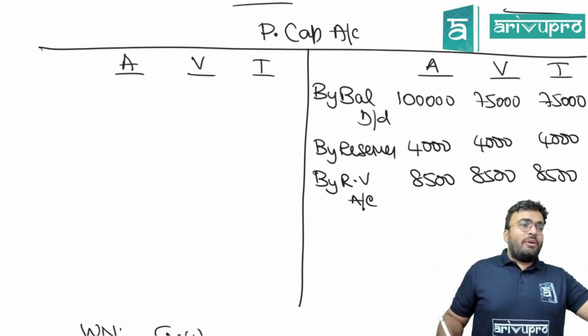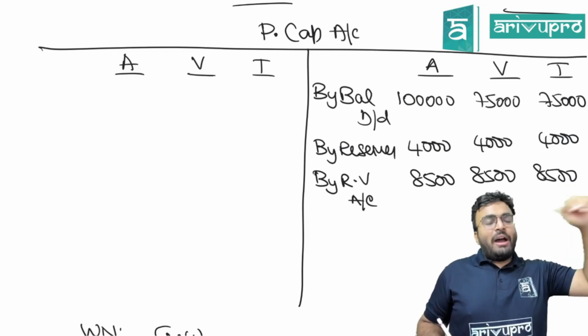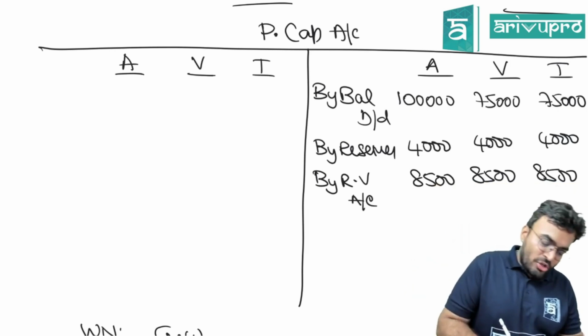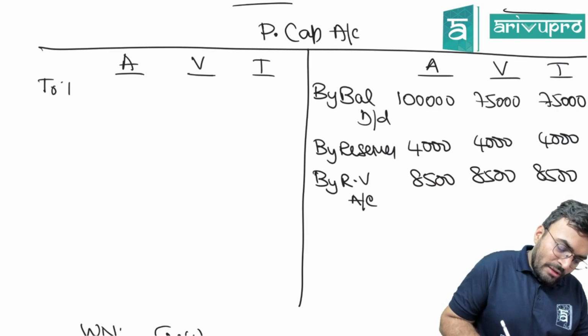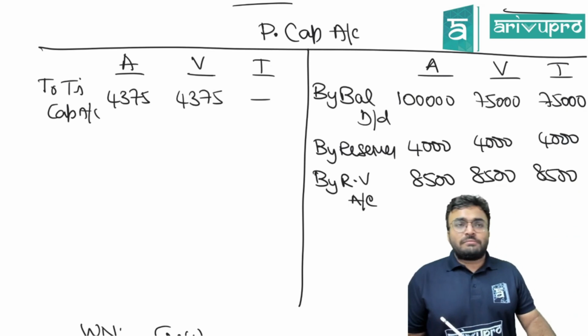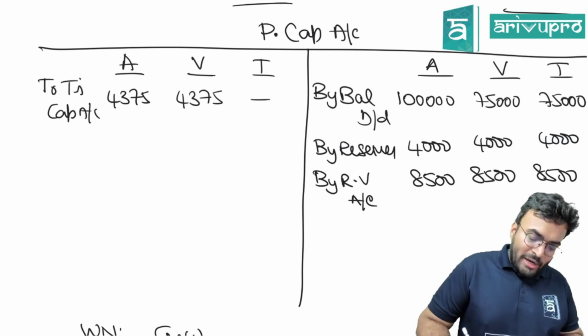Arun's capital account debited. Varun's capital account debited to Tarun's capital account. So here you will write to Tarun's capital account 4,375. Clear? Then what you are going to write?